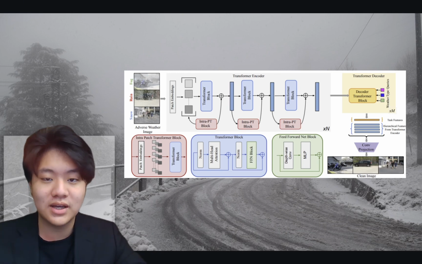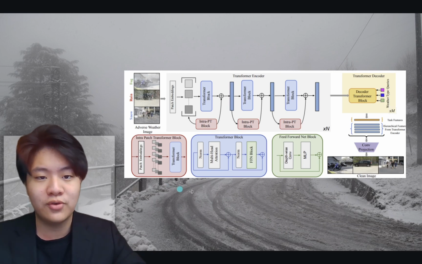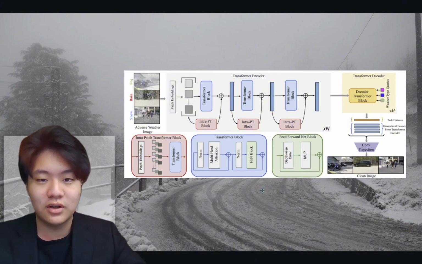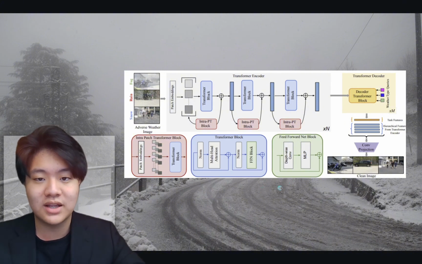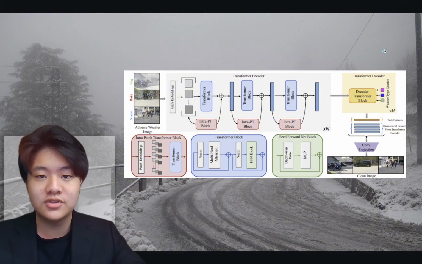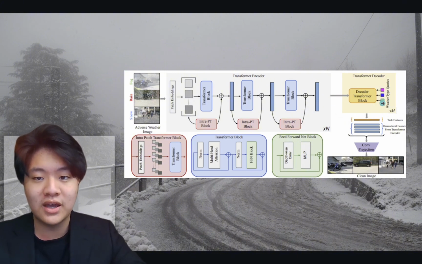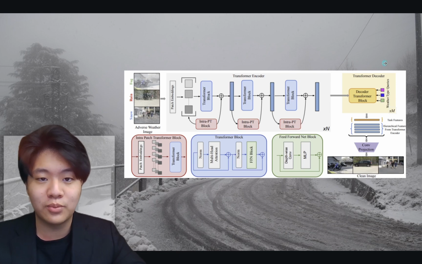It uses a multi-head self-attention system and feed-forward networks, FFN, to model the long-range dependencies and encode features at multiple levels of abstraction. This allows the model to understand the global context, such as recognizing the patterns in rain streaks or fog dispersions. The decoder works with the encoder by reconstructing the restored image from the encoded features. It uses query, keys, and values (QKV) mechanisms to focus on the important regions of the image, ensuring that the output image retains the structural consistency and the sharpness of the original image.